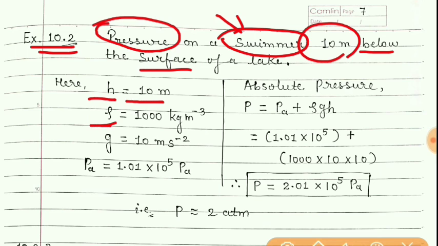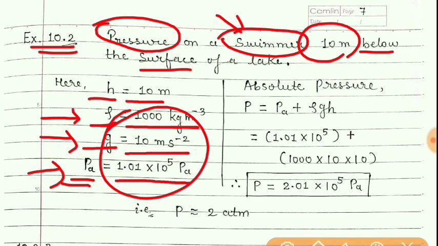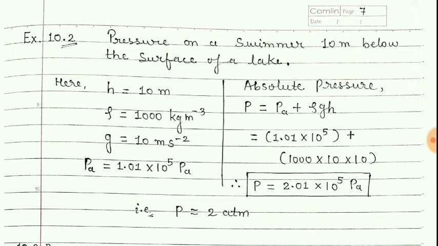Density of water, always we have to take 1000 kg per meter cube, and g is 10 meter per second square. Atmospheric pressure is 1.01 into 10 raised to 5 Pascal. So students, these are the constants. So remember these values. Now all these values are given.